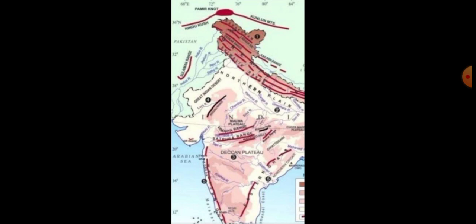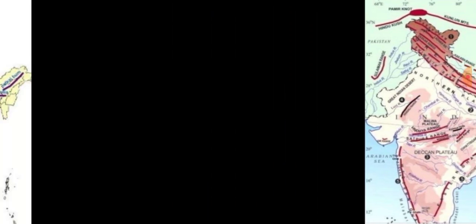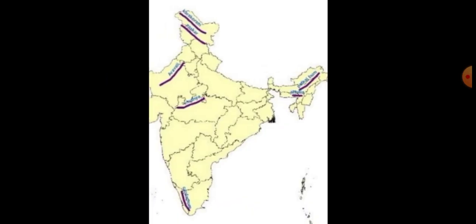Then nearby, on the western side, just see, the Hindu Kush is there. Nearby the western side, the Hindu Kush is there. That also you note it. Okay, then just see the next map, the Patkai Hill.